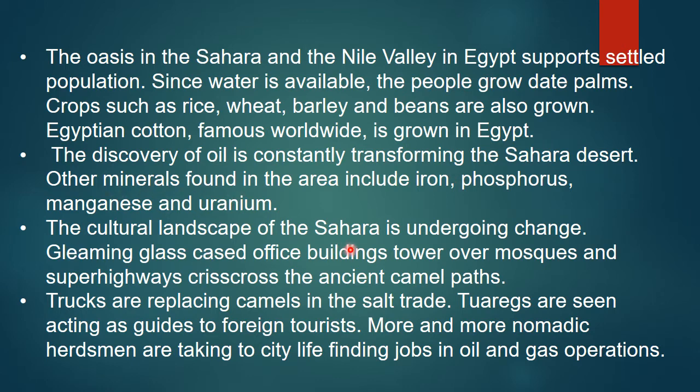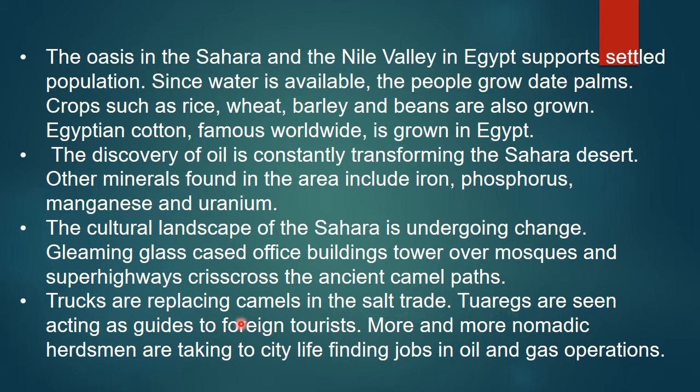Then the cultural landscape of the Sahara is undergoing change. Glowing glass-cased office buildings tower over mosques, and superhighways crisscross the ancient camel paths. So now they have built buildings, mosques and superhighways, and the landscape has changed. Trucks are replacing camels in the salt trade. Previously they used camels for transport, now they are using trucks.